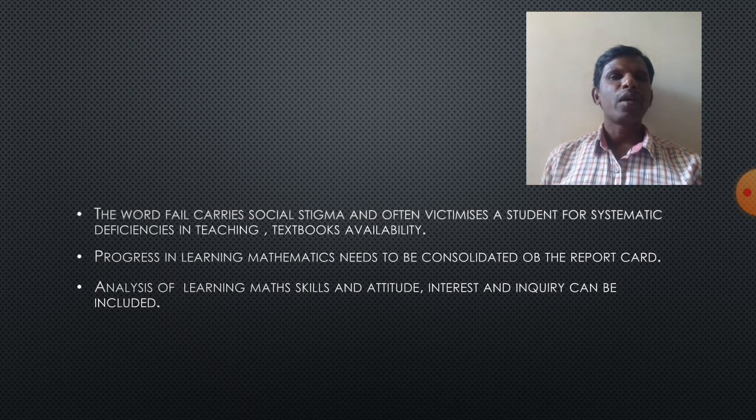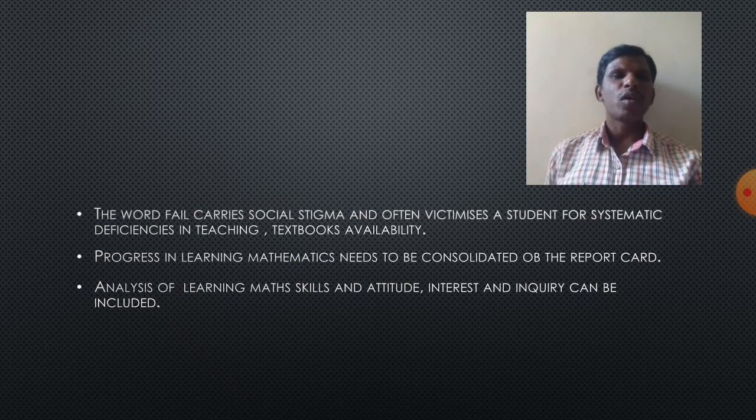So from this discussion we understood that we should not give ranks, we should not give marks, we should not give grades, and we should not write the word fail. We should use phrases like satisfactory, or if it is fail, we have to use unsatisfactory, needs to be improved.